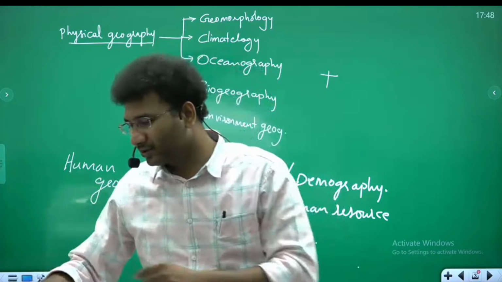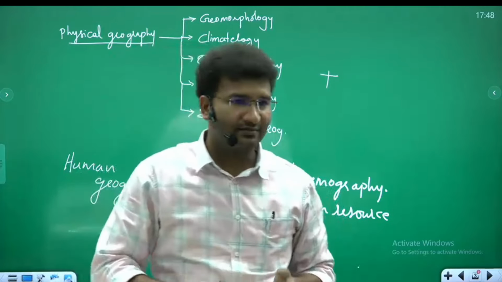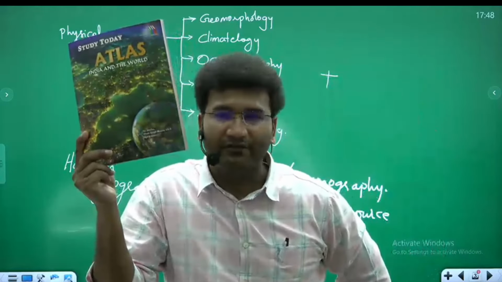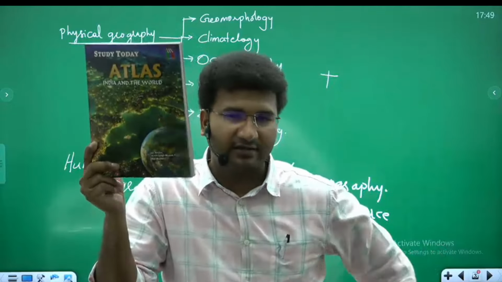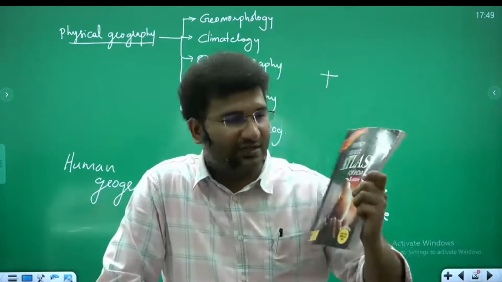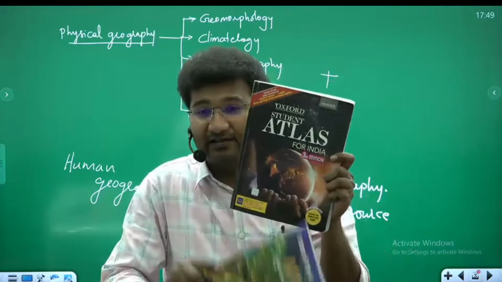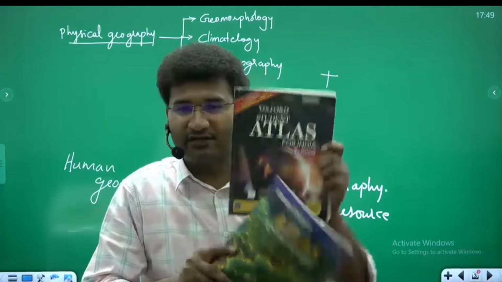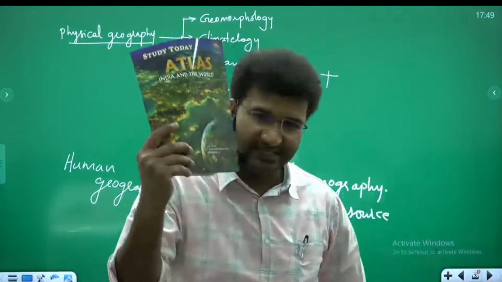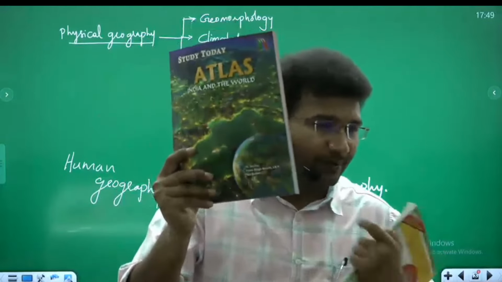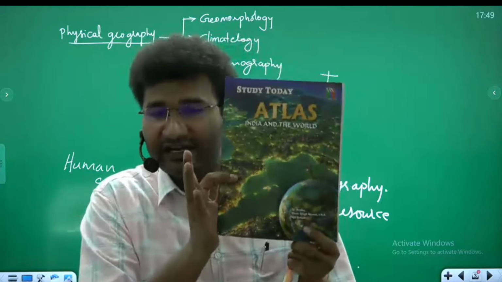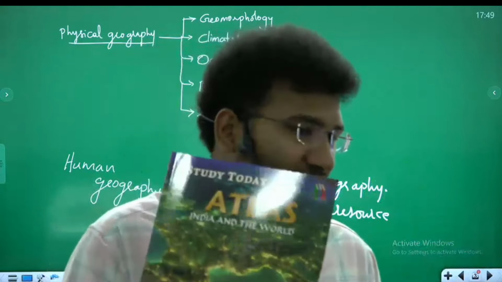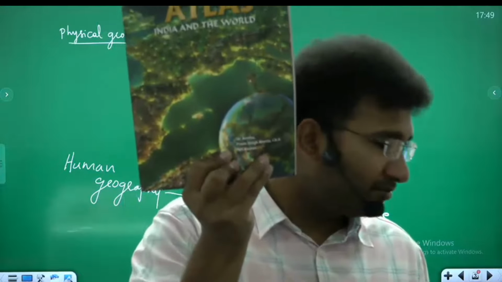उसके साथ साथ, I also want you to have an atlas. You can buy either this atlas or this one. I always recommend this. But if this atlas is not available in the market, then go for this atlas. What is this atlas? Oxford Student Atlas. I don't want a school atlas. ठीक है, आप स्कूल के बच्चे नहीं हो, so please go and buy Student Atlas. Or else, my first priority, Study Today Publications. ठीक है? You can also write it as Study Today Publications, TTK Atlas. Now this atlas is written by Prem Singh Meena IAS.